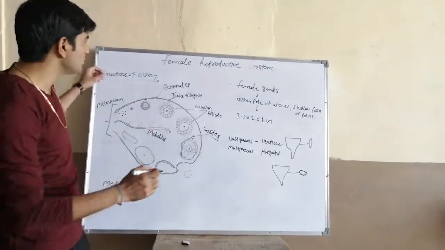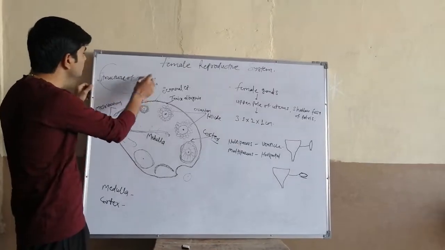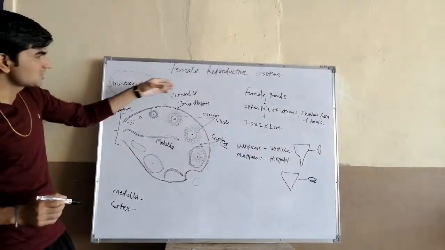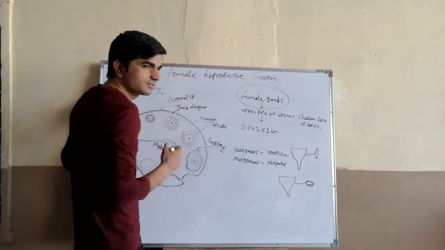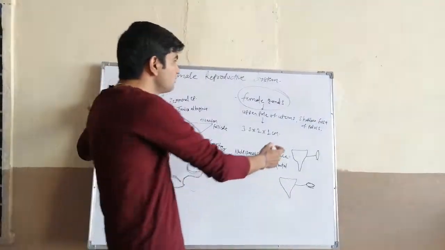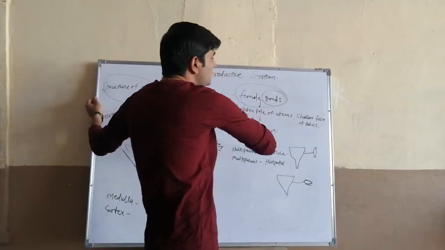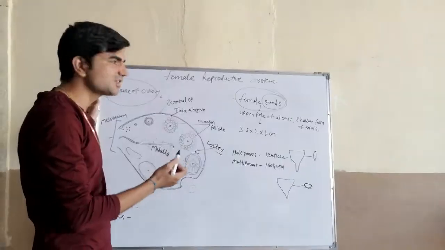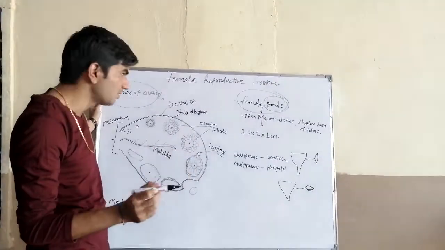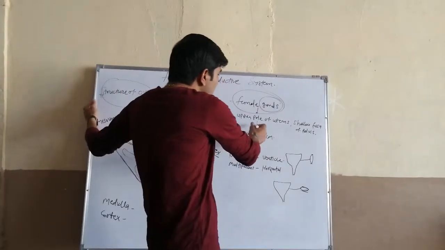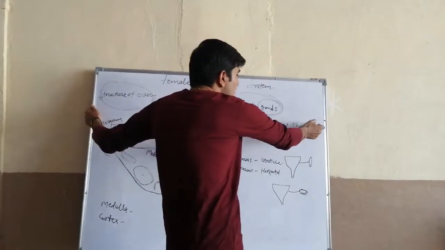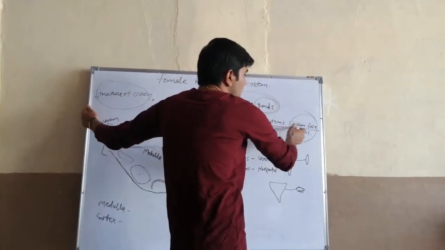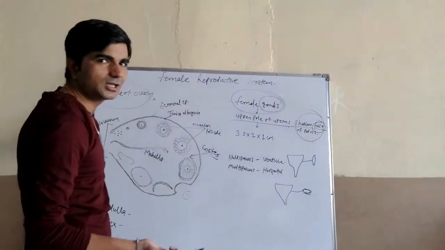We can discuss now about the structure of ovary. You know very well that ovary is the female gonad. Gonads, that means reproductive organs which are responsible for secretion of the sex hormones and release of the ovum. These ovaries are located at the upper core of the uterus, in a shallow fossa of the pelvis. Shallow fossa means the depressed part.